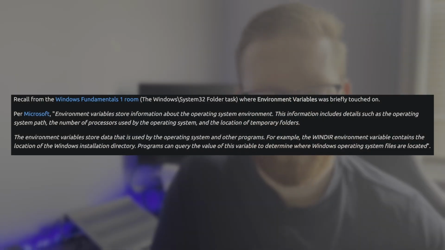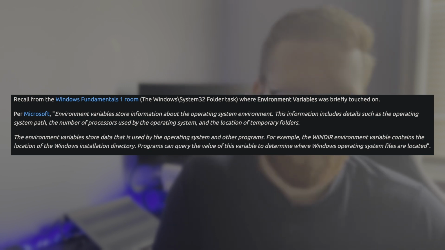One of the other important things to keep in mind is something called environment variables, and this is from Microsoft. Environment variables store information about the operating system environment. This information includes details such as the operating system path, the number of processors used by the operating system, and the location of temporary folders. The environment variables store data that is used by the operating system and other programs.